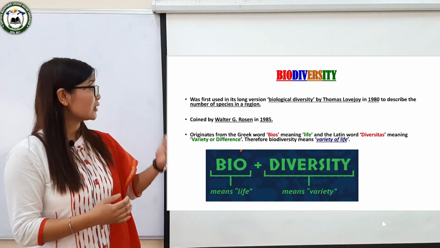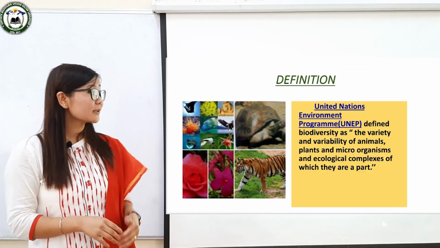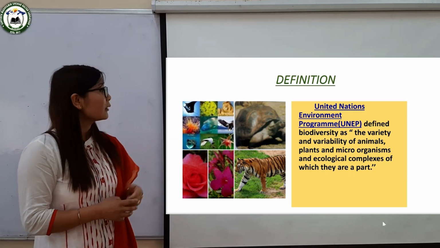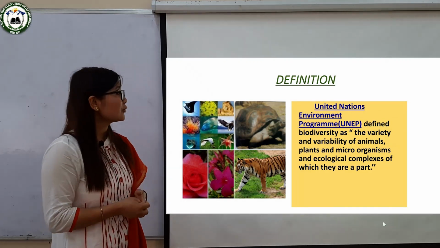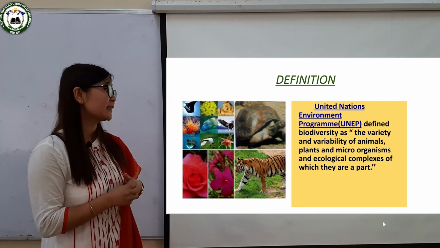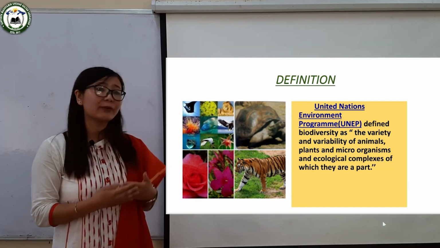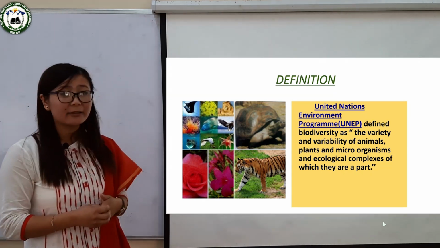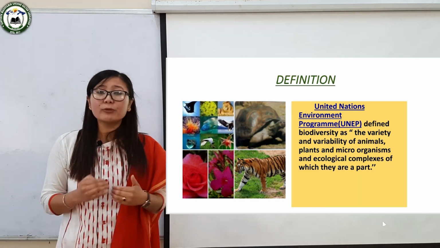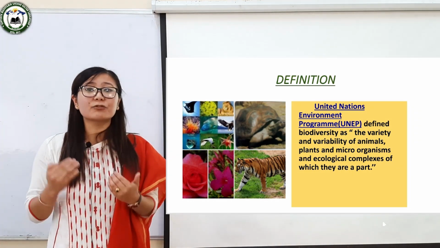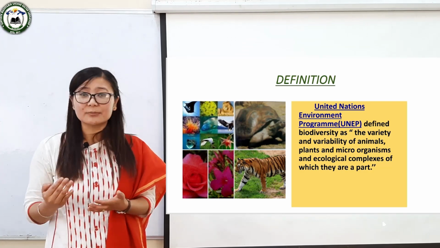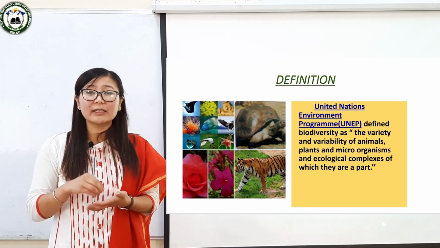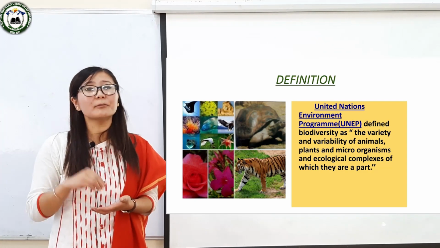Now, let's see the definition of biodiversity. As you can see on the screen, the United Nations Environment Programme defined biodiversity as the variety and variability of animals, plants and microorganisms and ecological complexes of which they are a part. In simple terms, biodiversity is the variability and variety of all organisms, that is microorganisms, plants, animals including men, of a given region or in the biosphere.